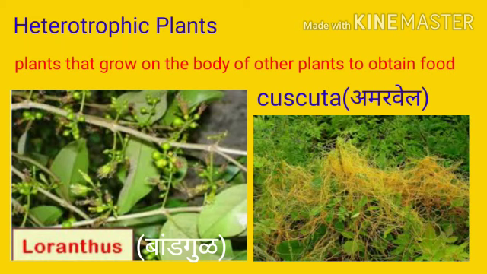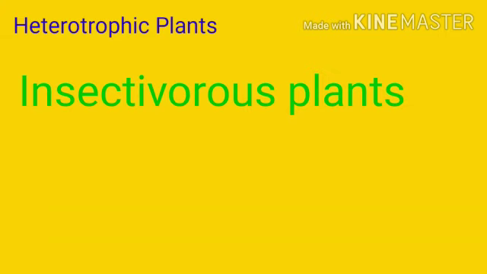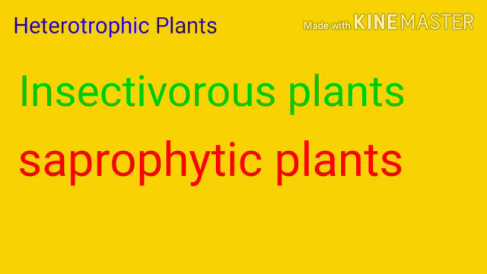म्हणजे हेट्रोट्रॉपिक प्लांट फूड मिळवण्यासाठी दुसऱ्या प्लांट्सवर वाढतात. And examples are Loranthus and the Cuscuta. Based on the heterotrophic plants, plants are divided into two important types. First one is the insectivorous plants and second one is the saprophytic plants.